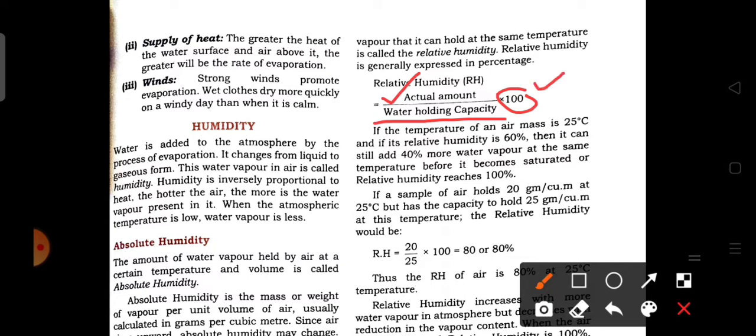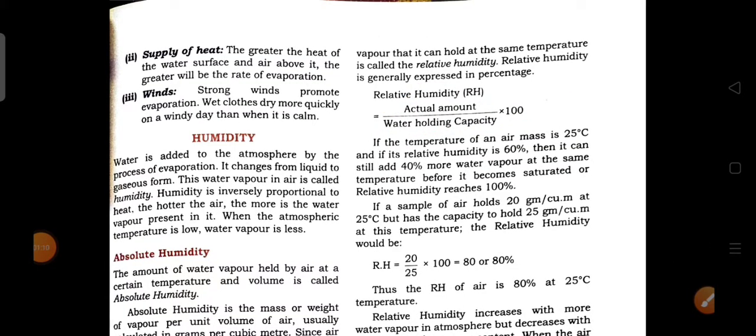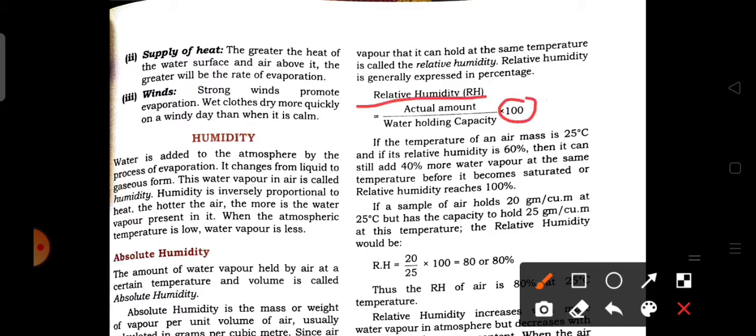So what do you mean by saturation? Saturation means the air cannot hold further water vapor. The air that is fully saturated cannot hold any more water vapor in it. That is the saturation level of the air, which is 100%. So relative humidity is the actual amount of water vapor present in the air divided by the water vapor holding capacity of the air, into 100, that is the saturation level of the air.